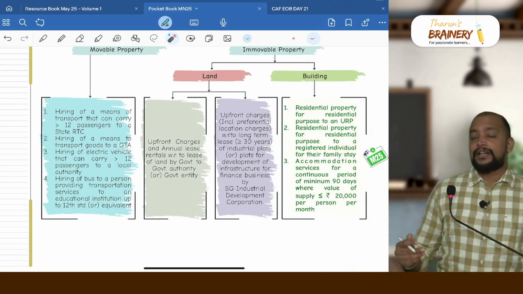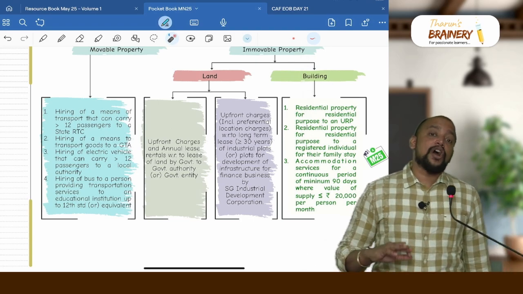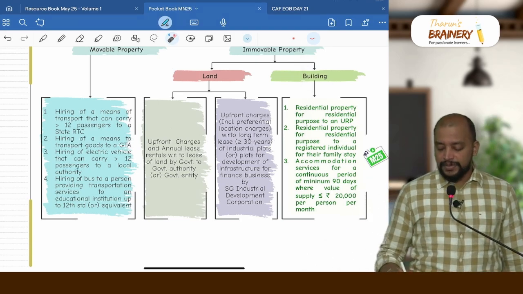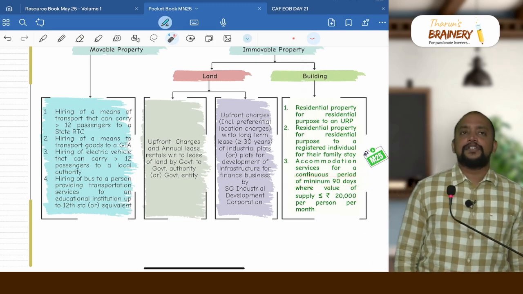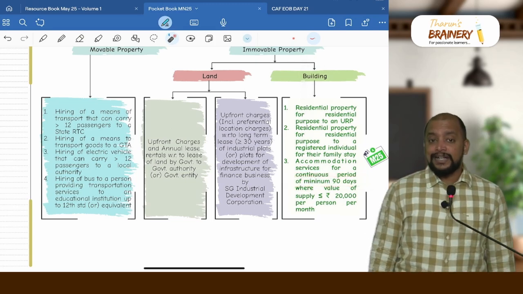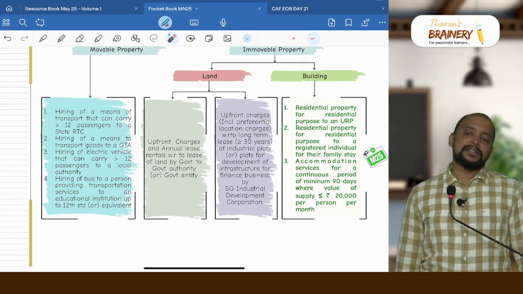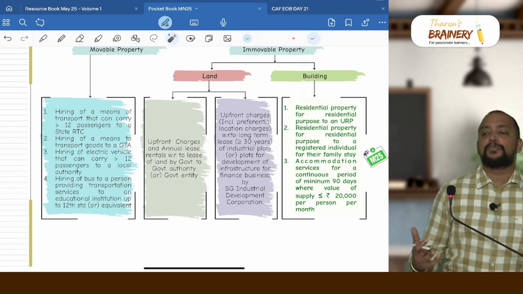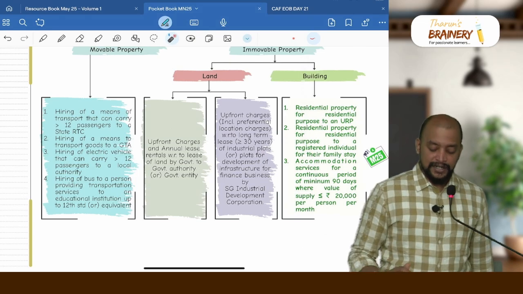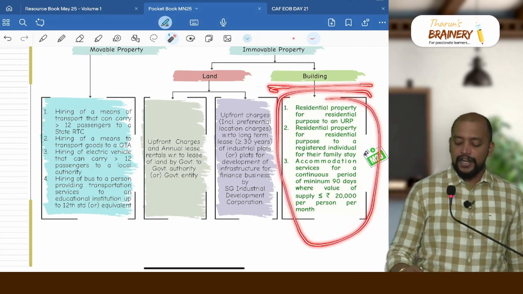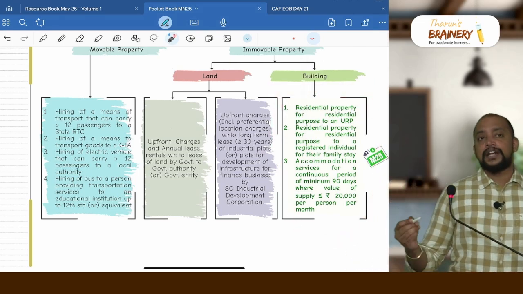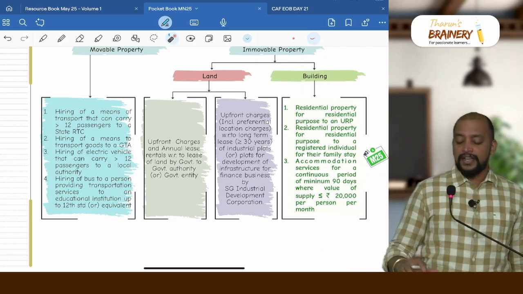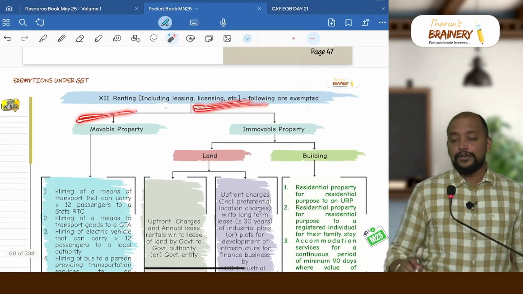Then I have a building that I am giving for accommodation, with a minimum stay of 90 days, where the value of supply does not exceed 20,000 per month per person, then also it is exempted. And this accommodation can be in residential property or commercial property, that is irrelevant. These are the 3 exemptions for renting of building. Then when it comes to renting of land, we have 2 exemptions, that too in the form of lease only. Here whenever we are referring to renting, that includes leasing also.